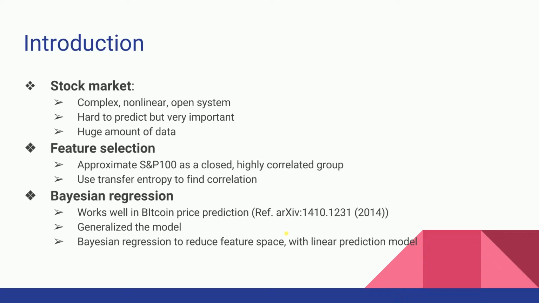To well-define the features to fit into the model, we approximate the S&P 100 stocks as a closed, highly correlated group. Then we apply the transfer entropy method to find out the correlations among the stocks. And then we adopt the method in this reference, where the authors use the Bayesian regression method to predict the Bitcoin price, and we have generalized it in many aspects.